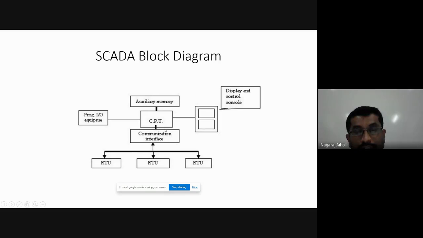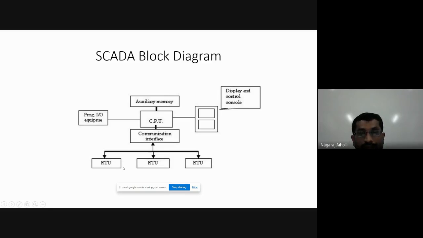Programming I/O equipment. I/O equipment is the equipment which is meant to input the data to the CPU. Then once the processing is done, you want to control. That controlling is done through the communication interface, through various cables, or if it is wireless communication, through wireless communication, is controlling RTUs. These RTUs are nothing but remote terminal units. The full form of RTU is remote terminal unit.